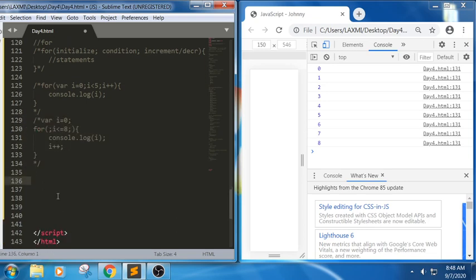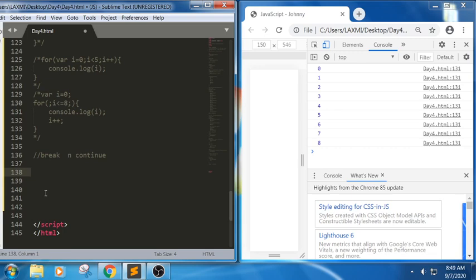Now let us see the next concept. The first one we discussed was conditional or decision statements, if else and switch. The next one, iteration or looping statements, do, while and for loop. And next we will learn about break and continue.